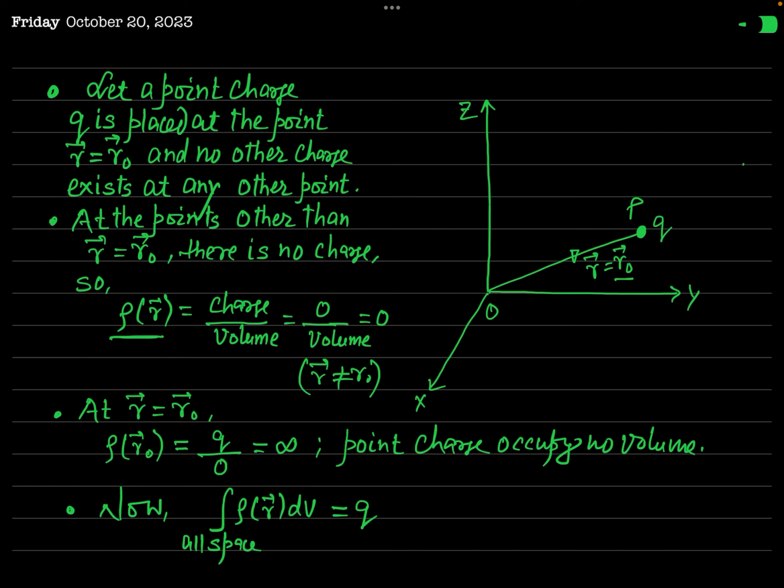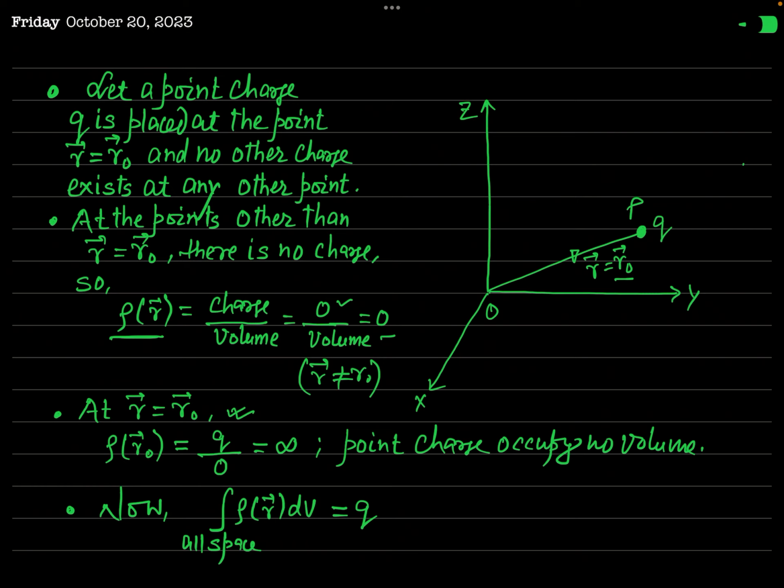At the points where r is not equal to r naught, there is no charge. So in the place of charge we will write 0, and volume is non-zero. Okay. And so the result will be 0. So according to this definition, except at the point r equal to r naught, at all other points the volume charge density is 0.